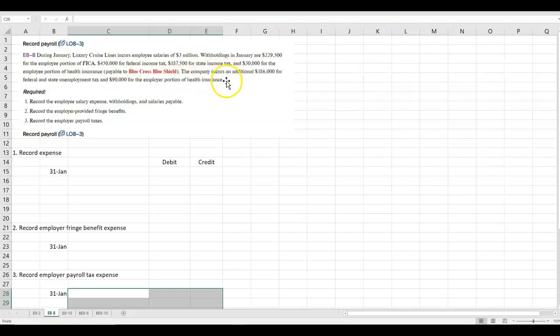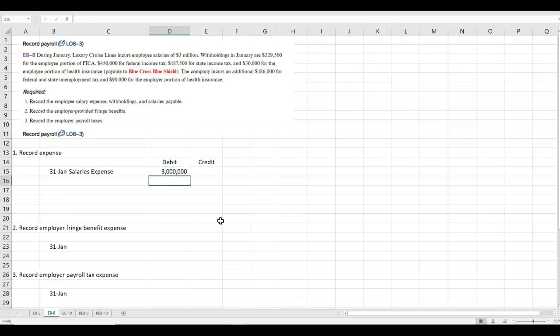And then the company incurs some additional expenses on their own. They incur an additional $186,000 for federal and state unemployment tax and $90,000 for the employer portion of health insurance. So first we're going to record the company expense. And it's salaries expense. In this case, the expense to the company is $3 million. They get to expense your whole gross salary. But you don't actually get the whole gross salary, so what comes out of it?